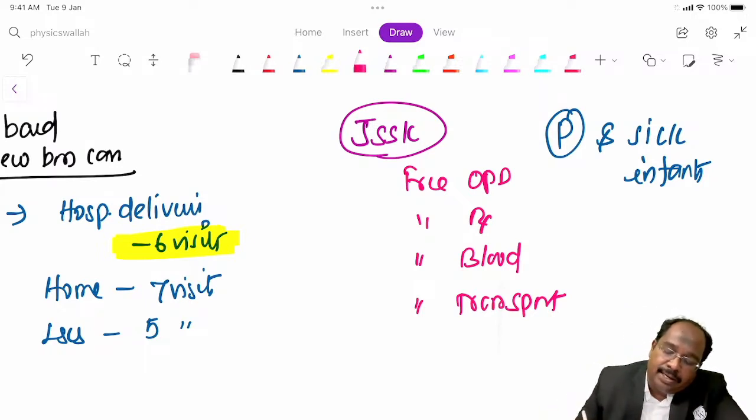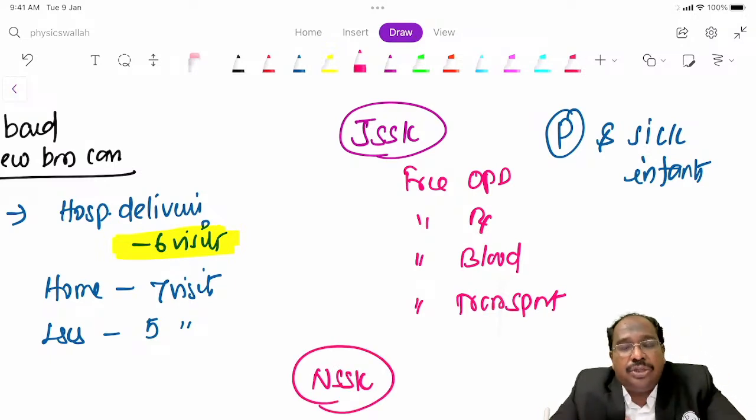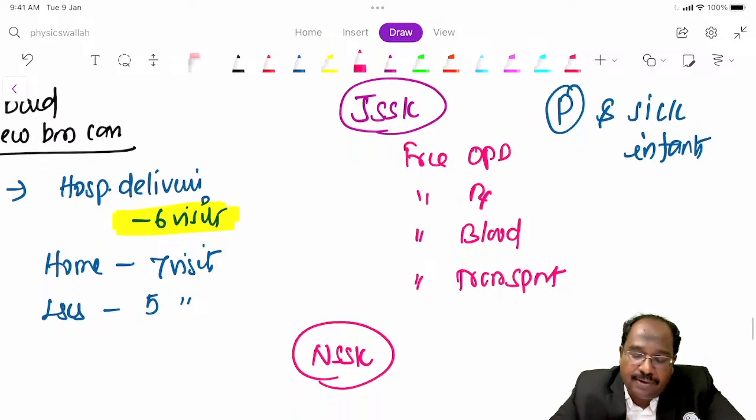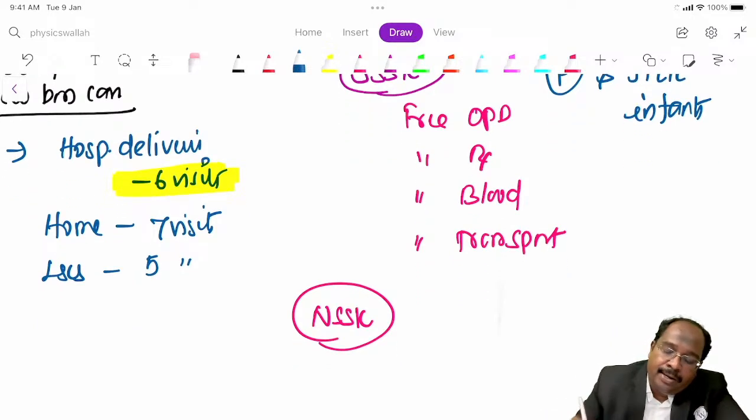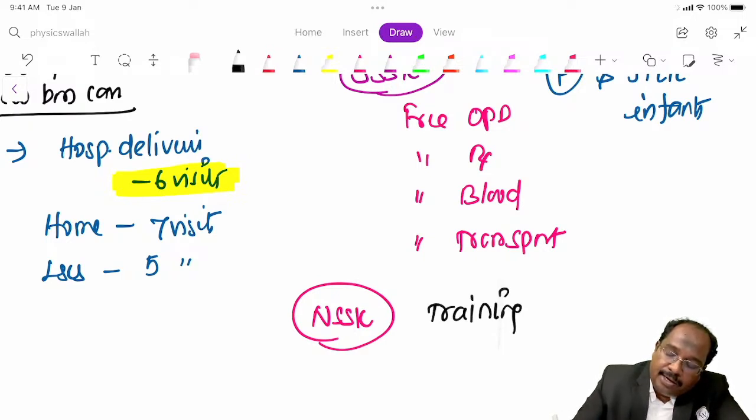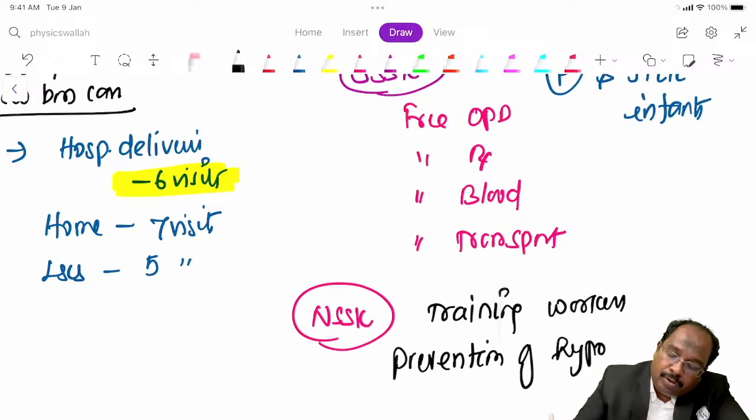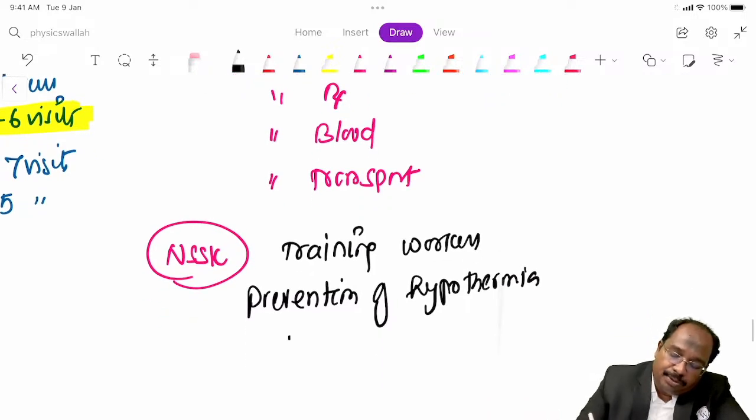Next we have NSSK. What is NSSK? Navjat Sishu Suraksha Karyakram. Here they are training healthcare workers on prevention of hypothermia and neonatal resuscitation.